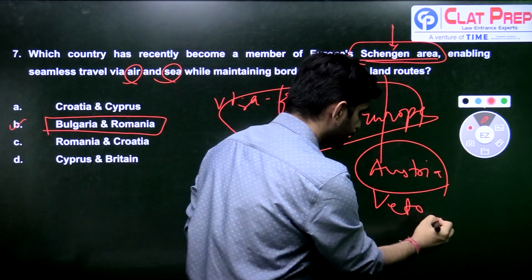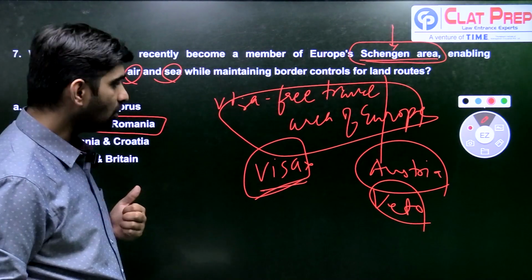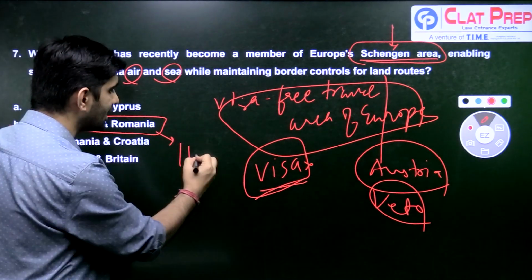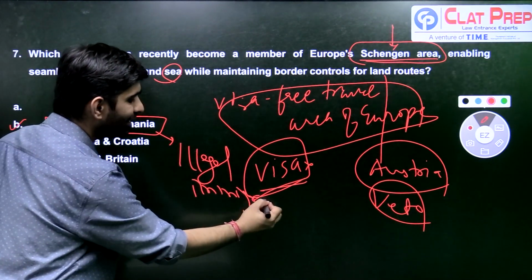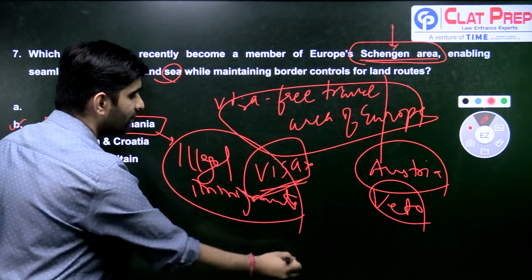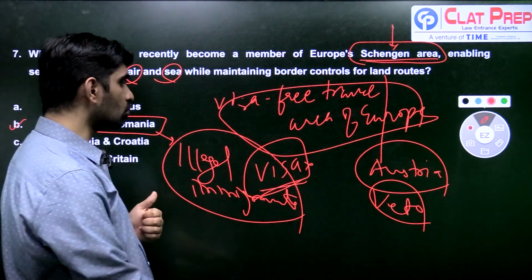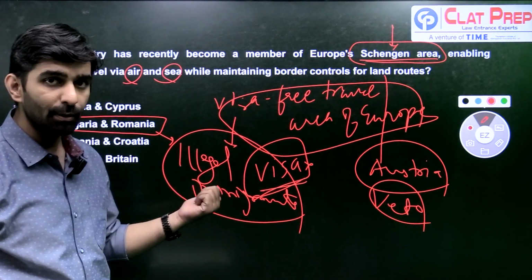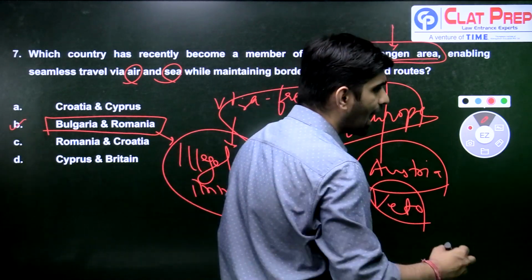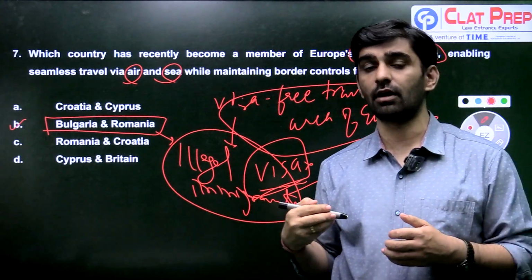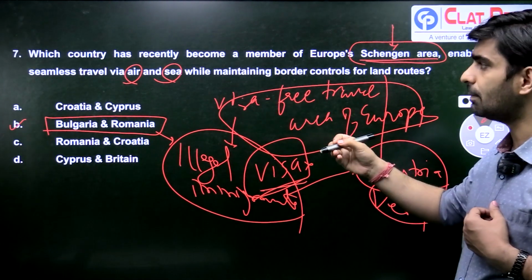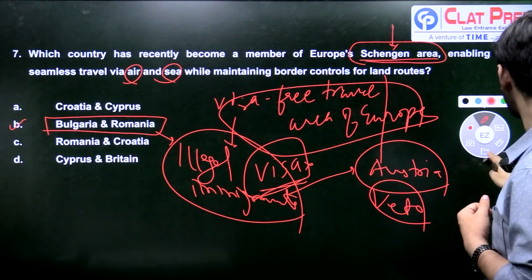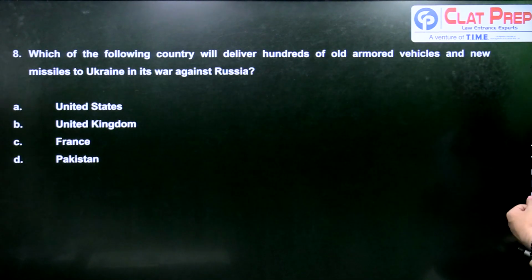Reason being that Bulgaria and Romania host a large number of illegal immigrants, and Austria, being the nearest European Union country, believes that if it opens the land routes for these countries, then illegal immigrants would enter Austria and may disturb the demographic balance there also. So that's why Bulgaria and Romania have been given partial access to the Schengen area.